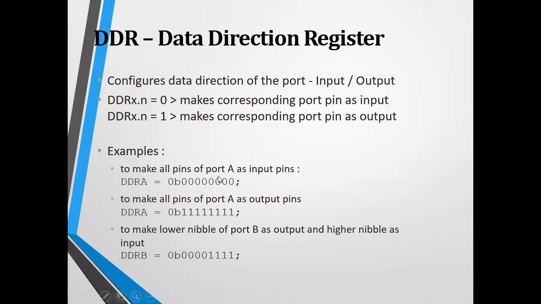To make all pins of port A input pins, all 8 pins of port A will remain 0. So this is how you can declare it. If you want to make all pins of port A output pins, then you can declare like this, making all the pins 1. If you want to declare only 4 pins for taking input and 4 pins for giving output, you can declare like this.